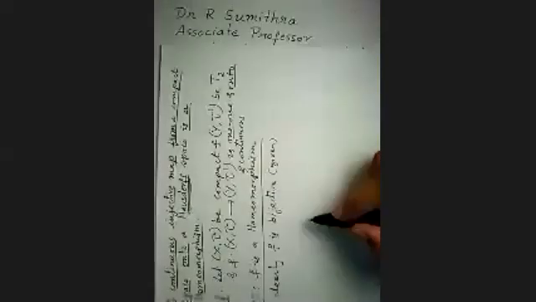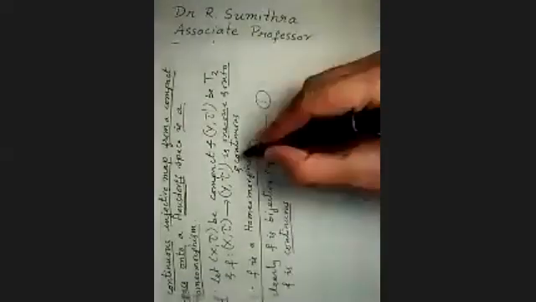The first one is given. We'll call it 1. And also, second point, clearly F is continuous. Is it continuous? Because they have given that. That is also given. We'll call it 2. Then, what else do we have to prove to be a homeomorphism?